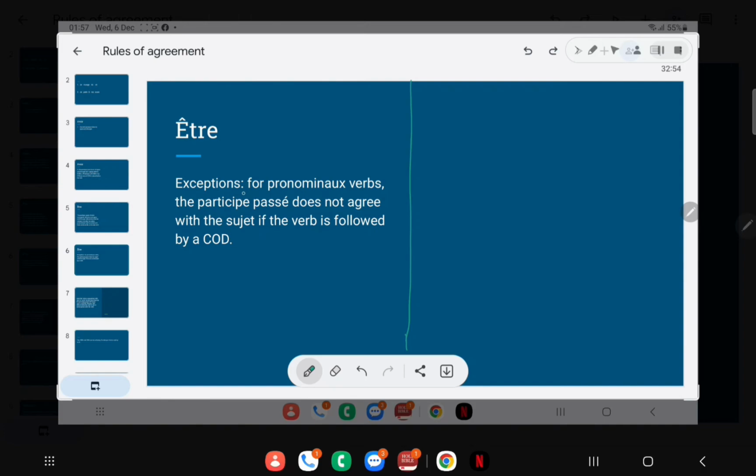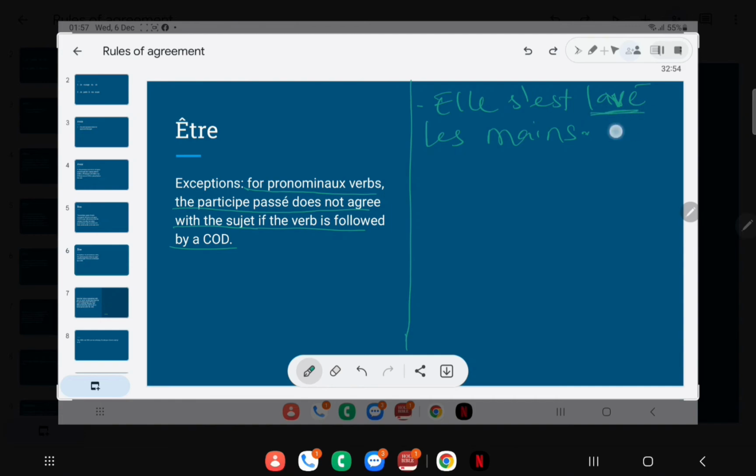So the exception is that for pronominal verbs, the participe passé does not agree with the sujet if the verb is followed by a COD, complément d'objet direct. What do we mean? Well, let's provide you with an example. Elle se lavait les mains. She washed her hands. Look at this sentence carefully. You should notice something. Have you figured it out? Look at the subject in the sentence and look at the participe passé form of the verb conjugated.